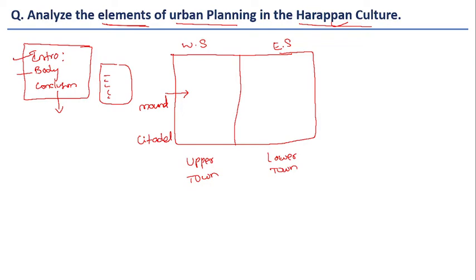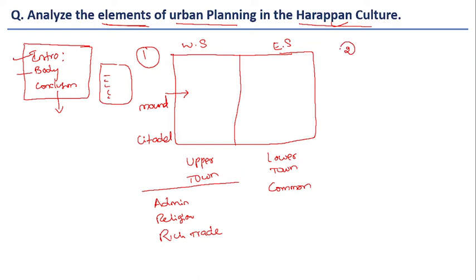If you see the people who were living in the citadel and in the lower town, probably in the citadel, the fortified area, administrators, important religious figures and rich traders were living. In the lower town, common people were living. These common people were agrarian people and artisans. This is one of the important elements of urban planning.